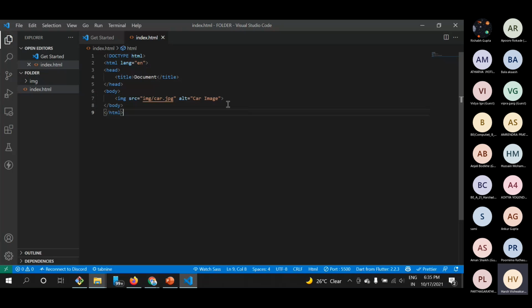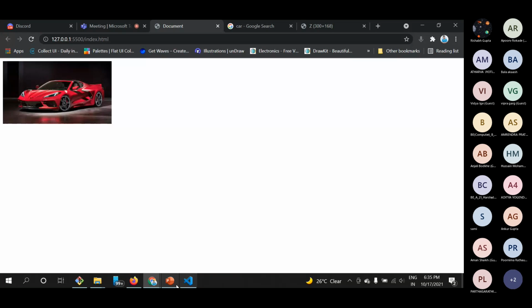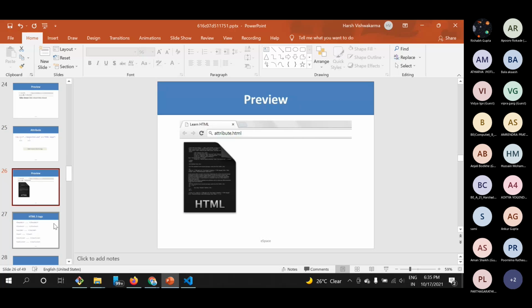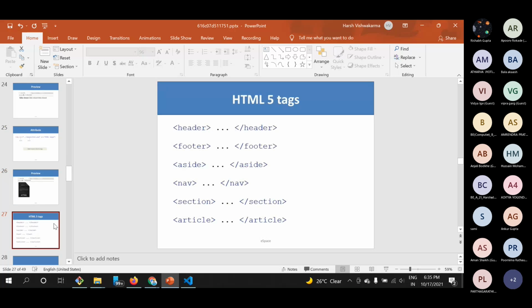Okay, sure. Next, moving ahead, we have some HTML5 tags. These are the semantic tags especially included in HTML5, which are header, footer, aside, nav, section, and article.